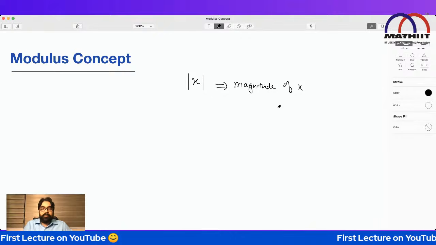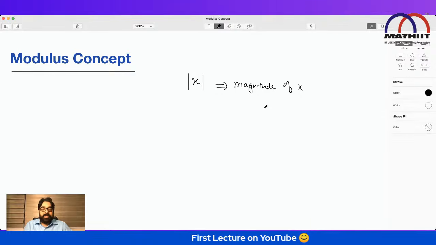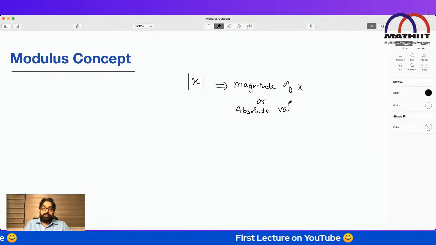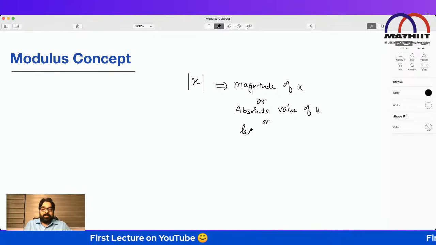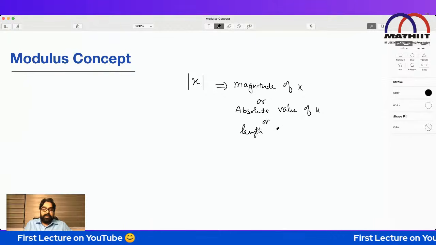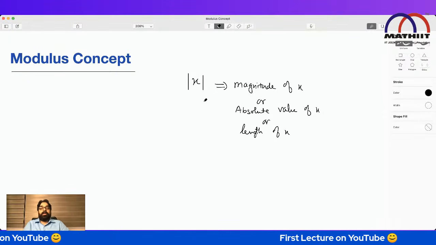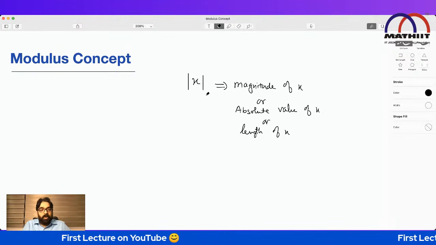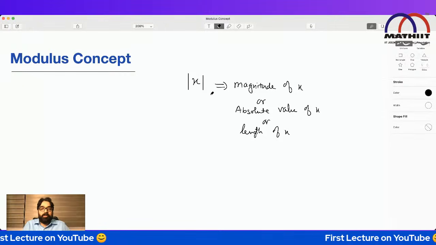My writing is very poor. If anywhere you feel you are not able to understand, please mention it in the chat box. It's the magnitude of x, or you can say the absolute value of x. This is a hi-fi name, absolute value. I simply call it the length of x. We will talk about the algebraic mod, and we pronounce this as mod x.